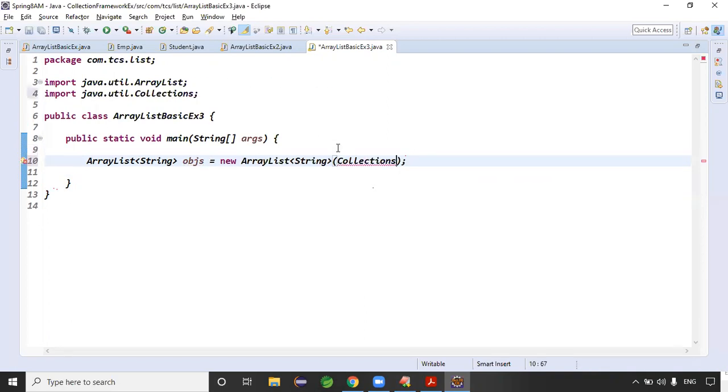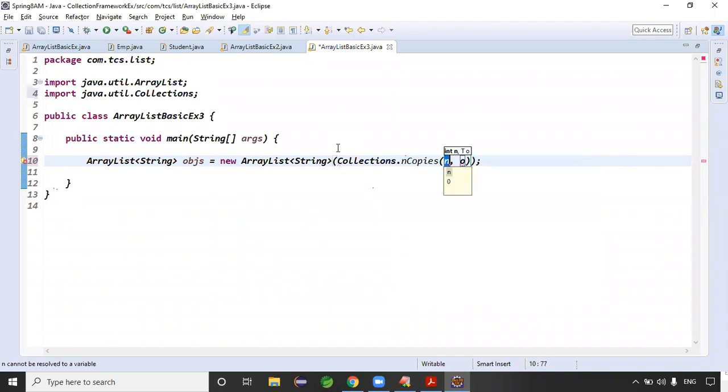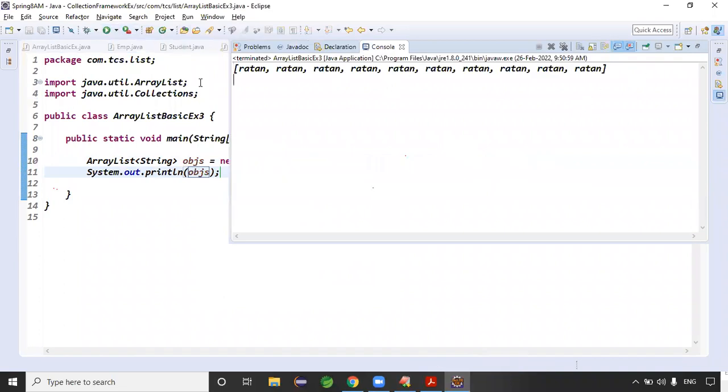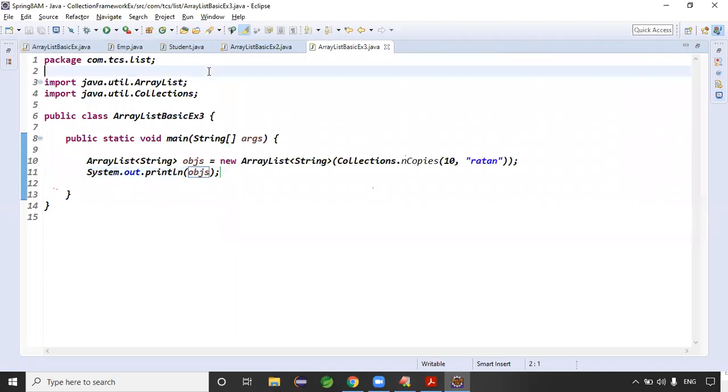Collections is a class, and this class contains one method called nCopies. Collections.nCopies, the number of times 10, and the object, the Ratan object, right? Exactly. Now you can print the objs. If you print these objects, we get Ratan how many times in total? 10 times, right? Exactly. Guys, that is called the nCopies method, right?